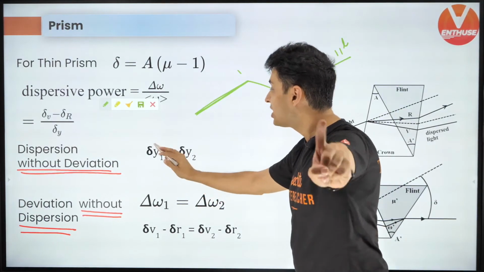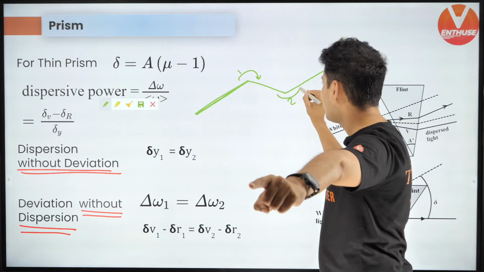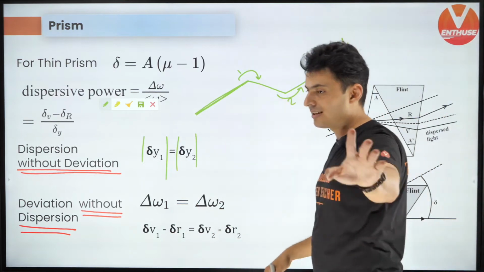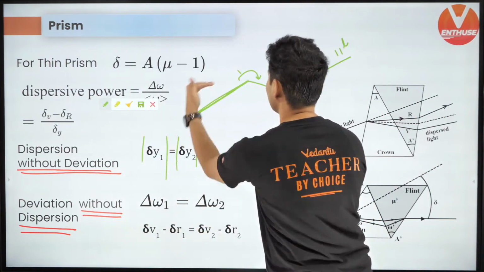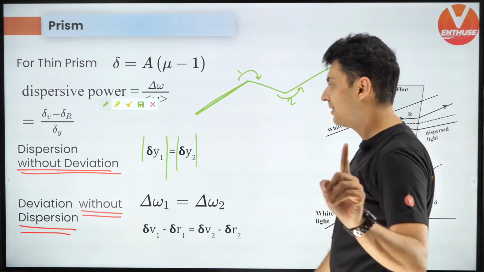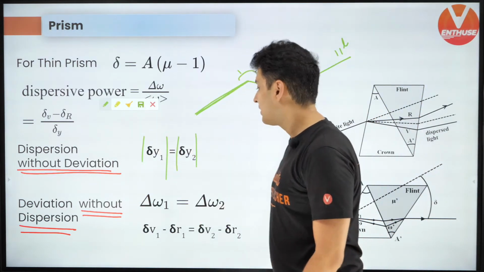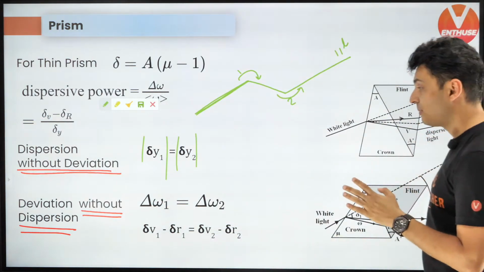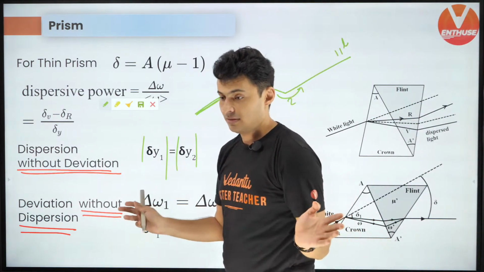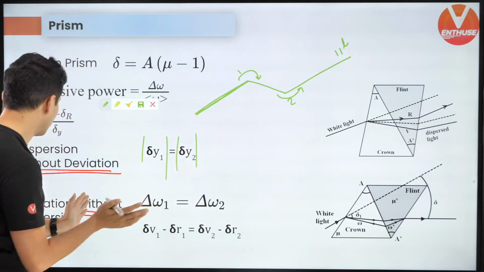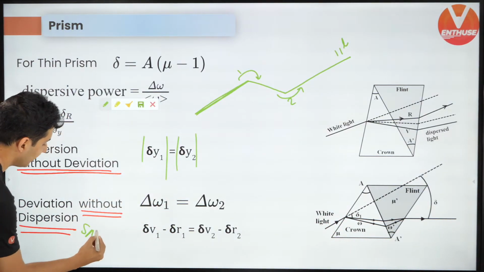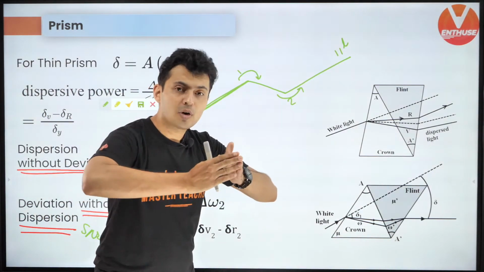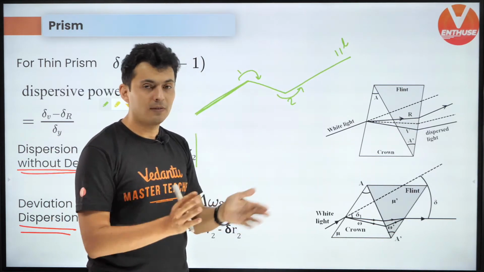That's why you see deviation in the first prism is, magnitude wise, this is all magnitude wise, the deviation in the second prism. So that's why it becomes parallel. Is that clear? Yes, deviation in the first prism magnitude wise is deviation in the second prism. That's the condition for that. Similarly, for the next part, if there is no dispersion, now dispersion means spread. Remember, dispersion is nothing but spread. This is the spread. The light spreads in the first prism and again converges back. So there is no spreading of light.